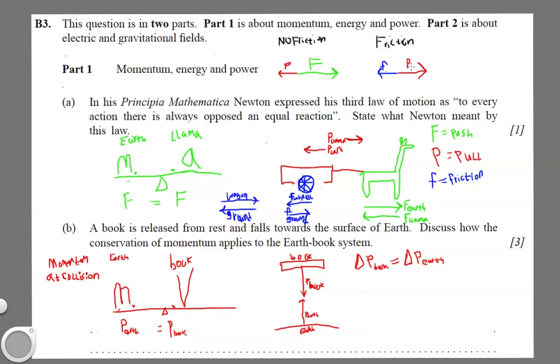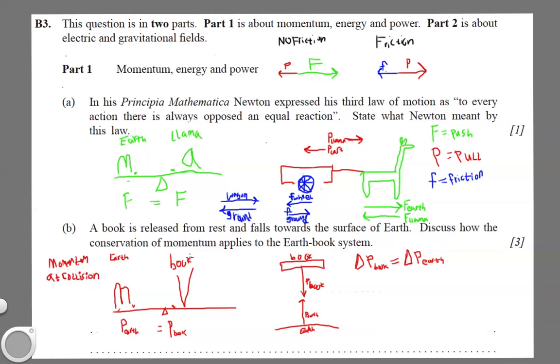And the pull is greater than the friction. So with this problem, you're looking at different systems of forces, different pairs of forces, and that's why for every action, for every force, there has to be a force opposing that. And you can still have the horse and cart moving along.